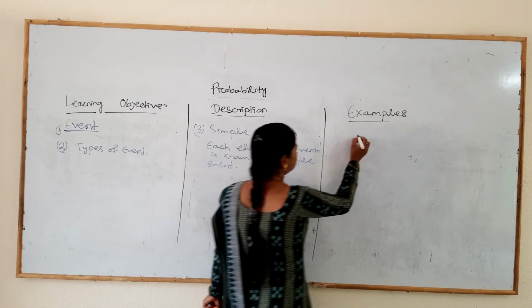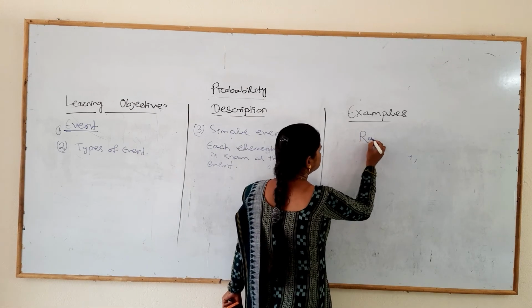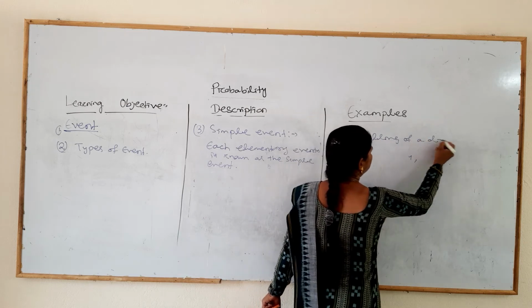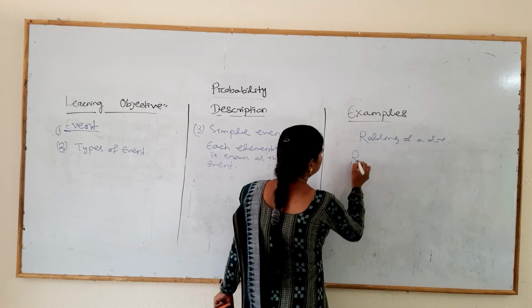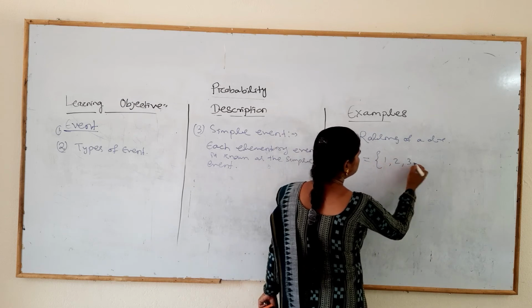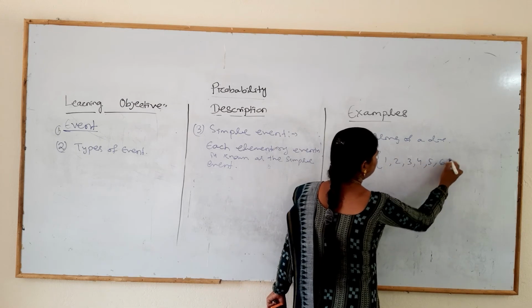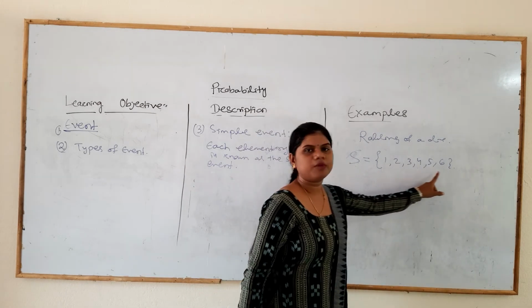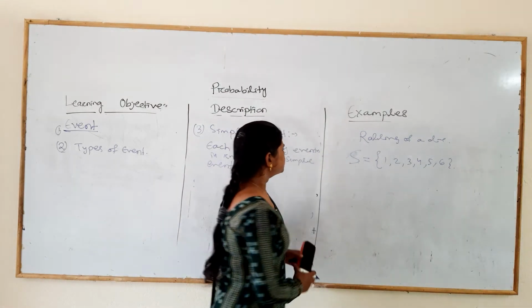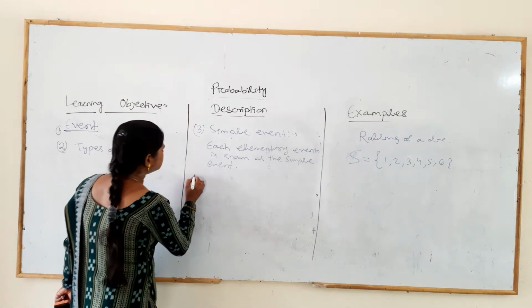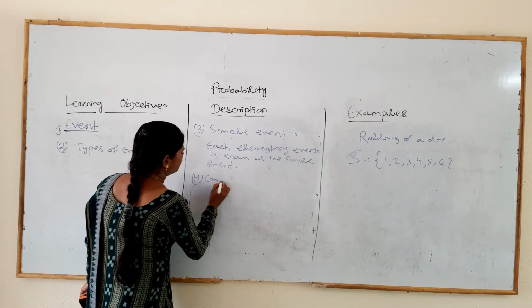Let us take the same example, rolling a die. The sample space is equal to 1, 2, 3, 4, 5 and 6. Each individual element is known as a simple event. Then next is the compound event.